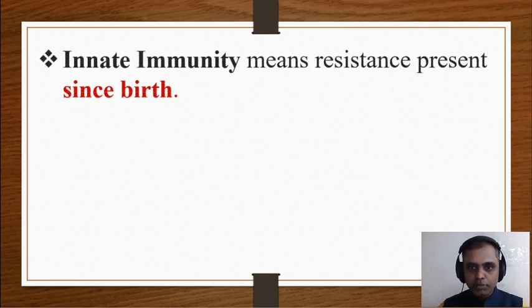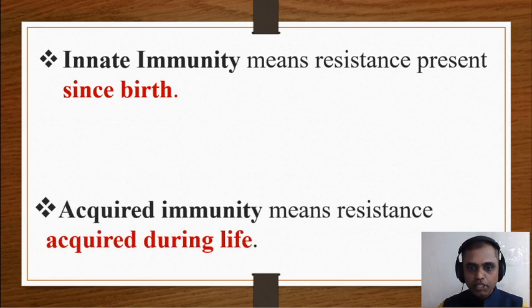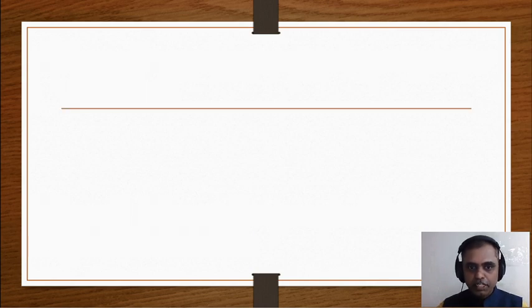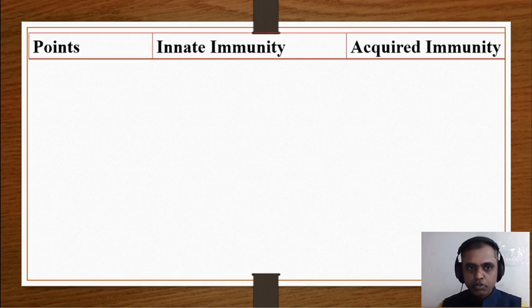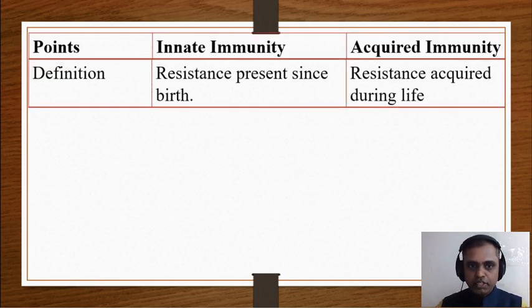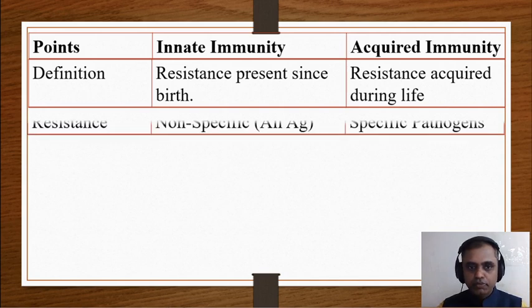Innate immunity means resistance present since birth. Acquired immunity means resistance acquired during life. This is a simple understanding. We'll study in detail by knowing the difference between innate immunity and acquired immunity. As we discussed, innate immunity is resistance present since birth, and acquired immunity means resistance acquired during life.